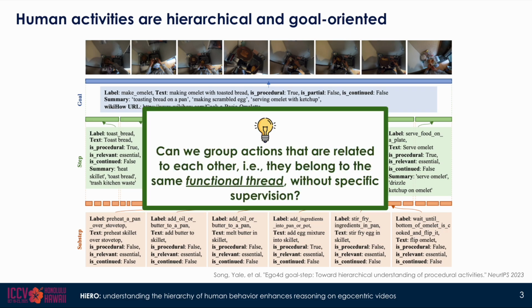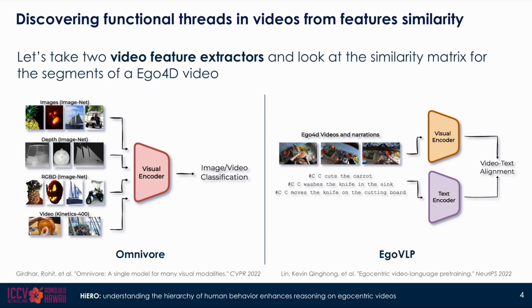We build our work on a very simple intuition. Can we learn to group functionally similar actions at any arbitrary temporal granularity with no specific supervision? To this end, we analyze how different feature extractors encode video segments of similar actions throughout the video. We consider Omnivore, which is trained for many tasks, including image and action classification, and we also consider EgoVLP, which is trained for video-narrations alignment on Ego4D.